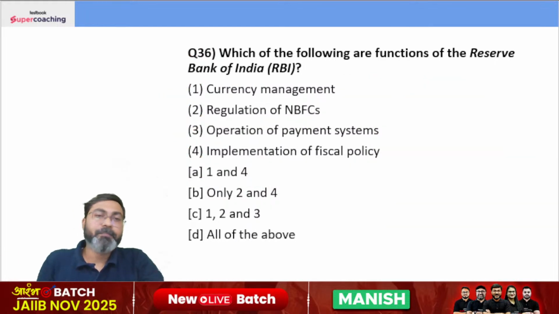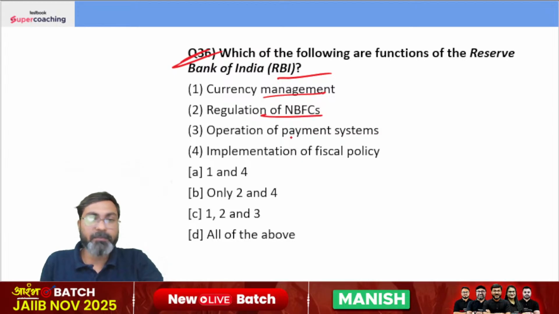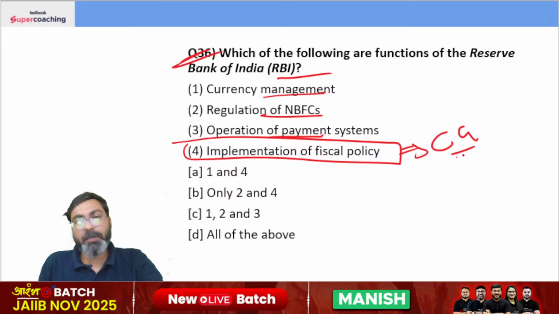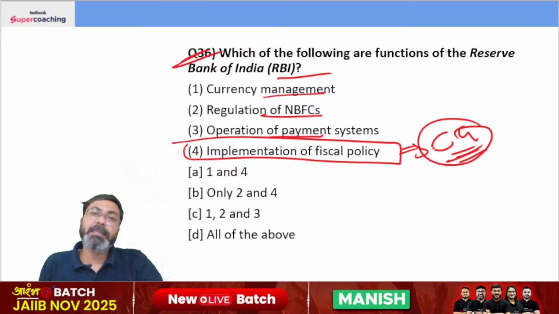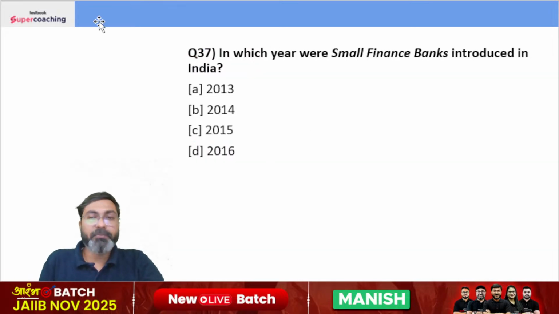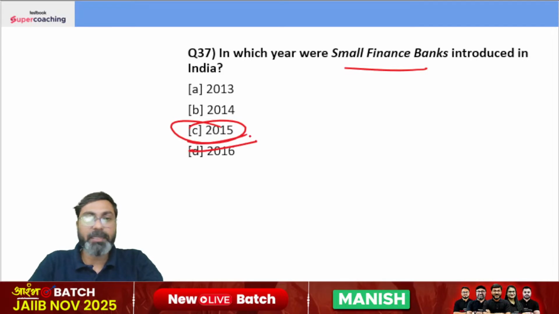चलो कोई बात नहीं. Which of the following are the functions of RBI? Currency management, regulation of NBFCs, operation of payment system, implementation of fiscal policy. No, fiscal policy is the function of the central government, while implementing the monetary policy is the function of RBI. The right answer is 1, 2 and 3. In which year were the small finance banks introduced in India? It was the year 2015.